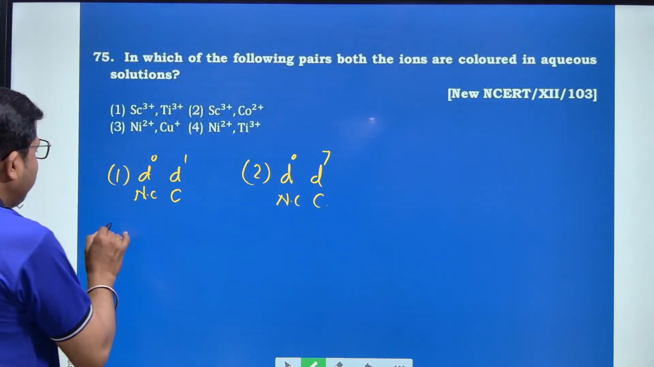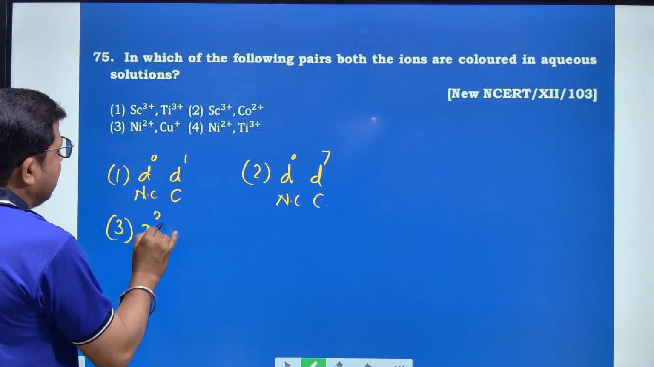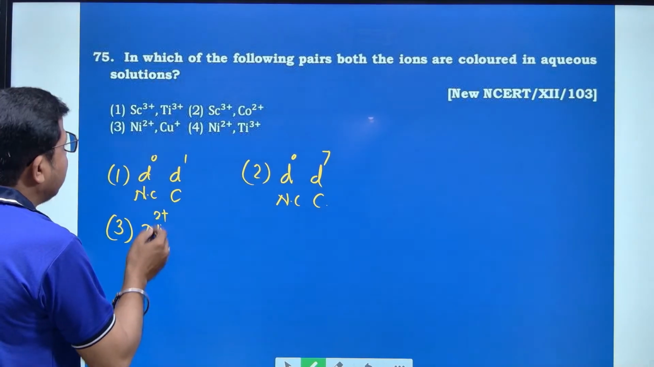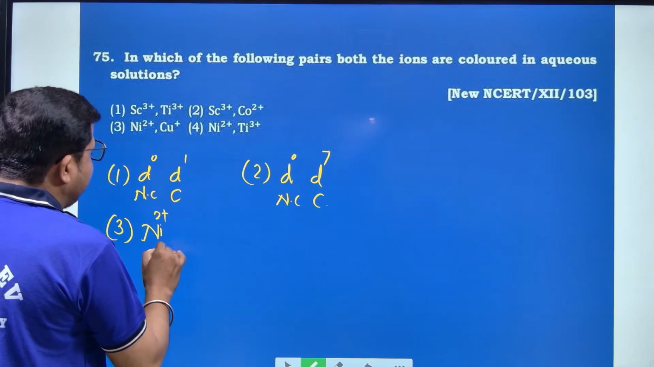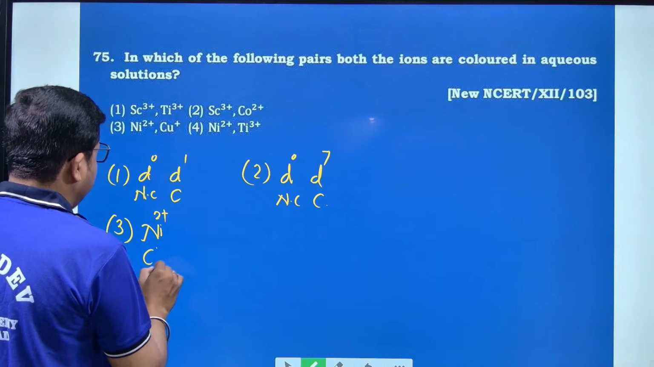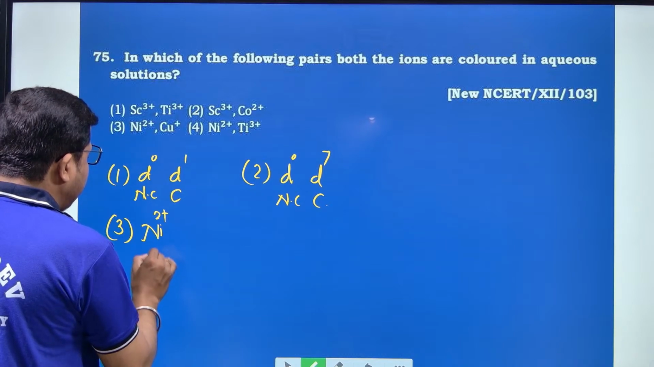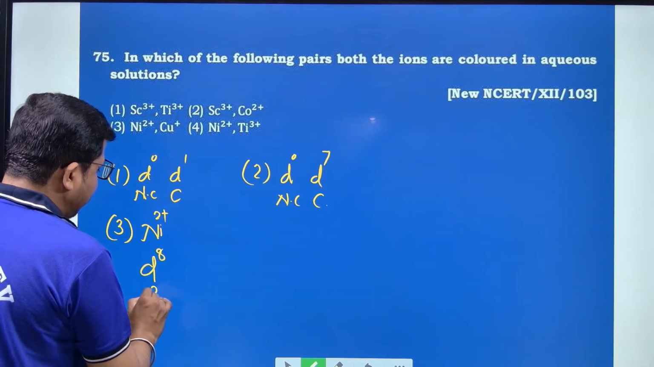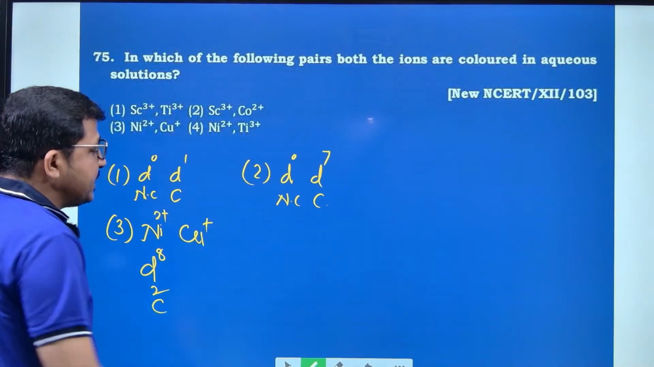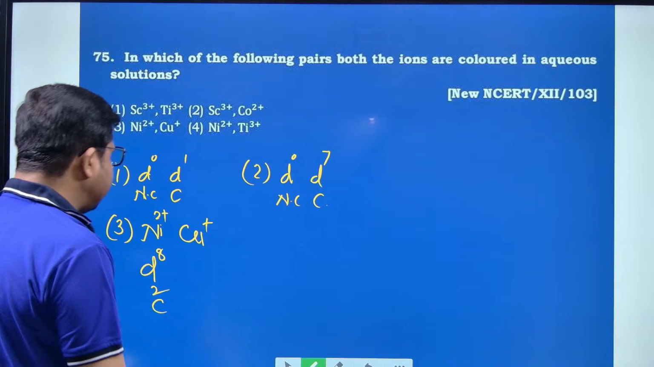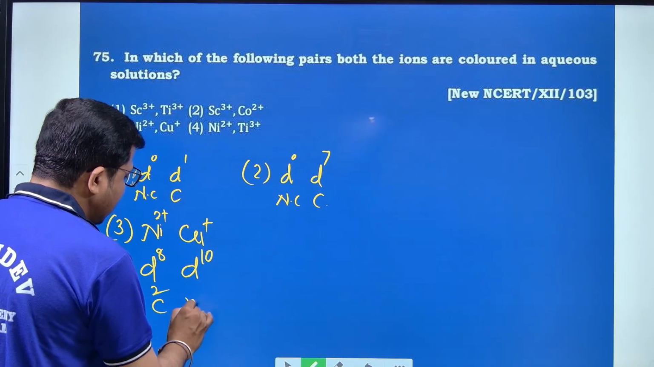And here, third option: Ni2+. Nickel 2+ is colored due to the presence of 2 unpaired electrons. Cu2+, I will write here, this is d8 configuration, 2 unpaired electrons, hence it is colored. And Cu+ is d10 configuration. Due to the absence of unpaired electrons, it is not colored.